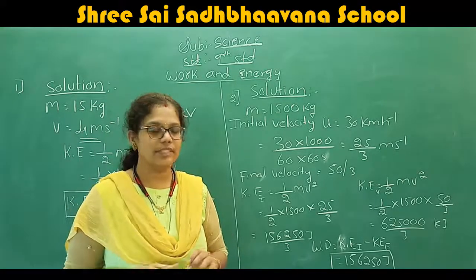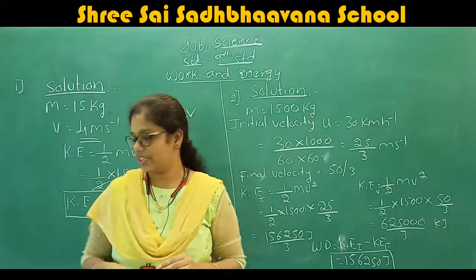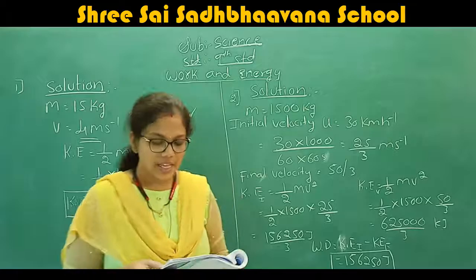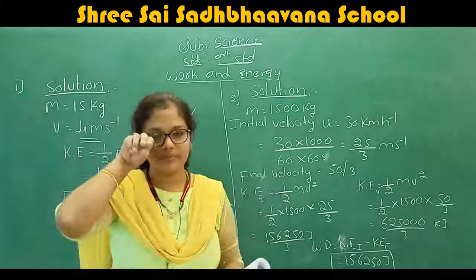Now we are going to discuss the second problem. First see the question, then we are going to solve it.